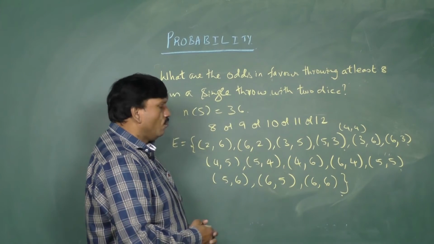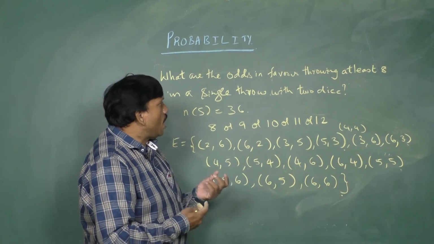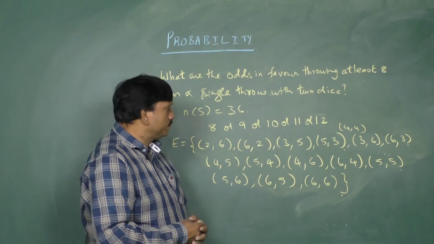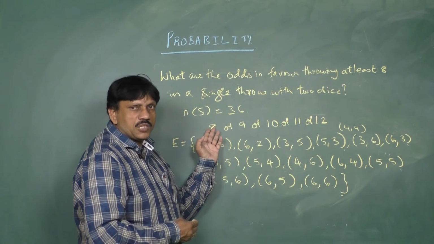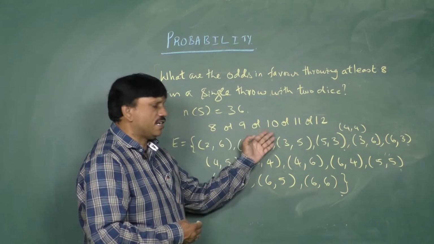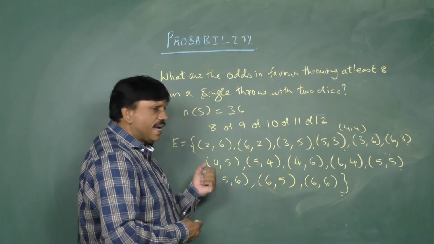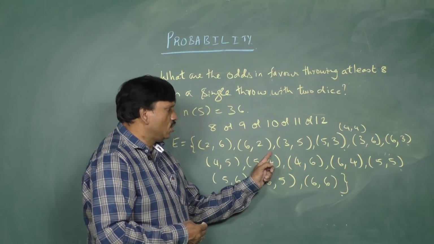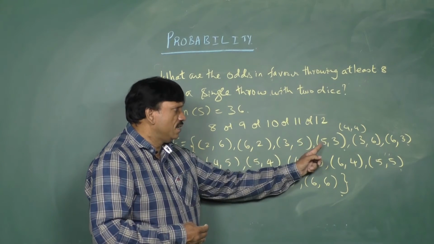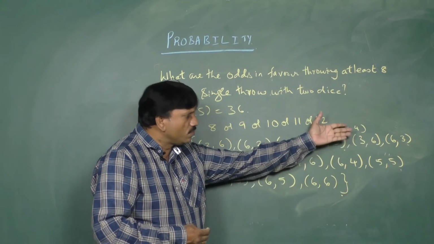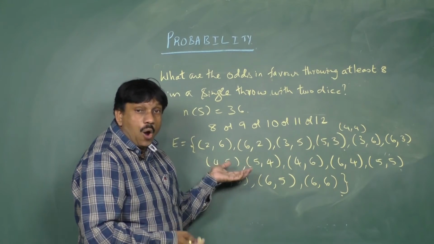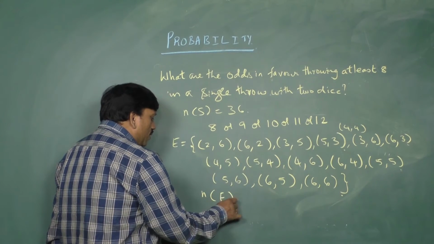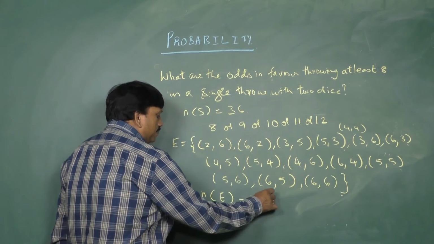Once again, students, when you want the odds in favor of throwing at least 8 in a single throw when 2 dice are thrown, at least 8 means the possibilities are 8 or 9 or 10 or 11 or 12. To get 8, first die shows 2, second 6; first 6, second 2; first 3, 5; 5, 3; 4, 4. Like that you can write all the possibilities. How many are there if you count them? The n of E is equal to 15.